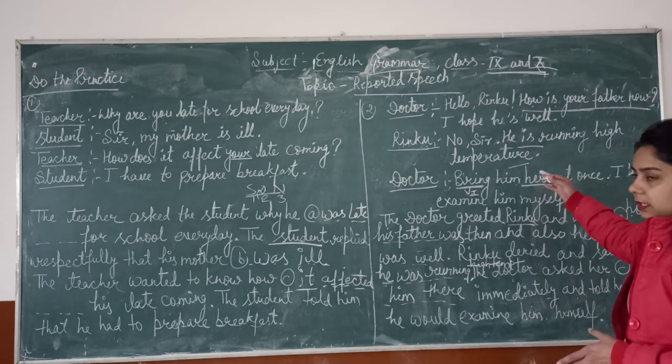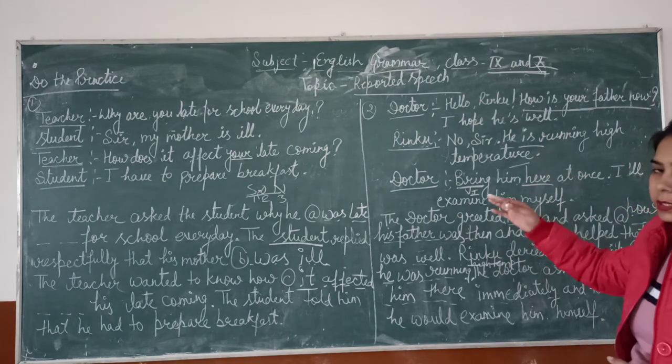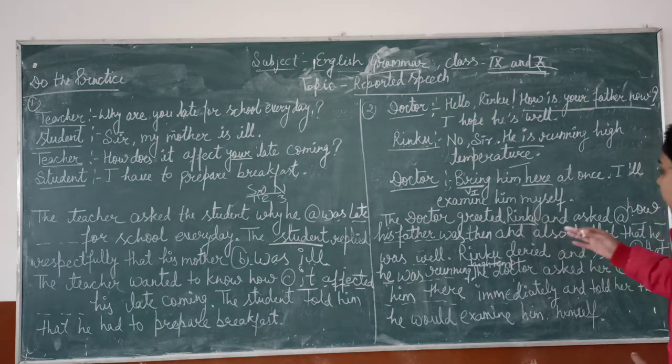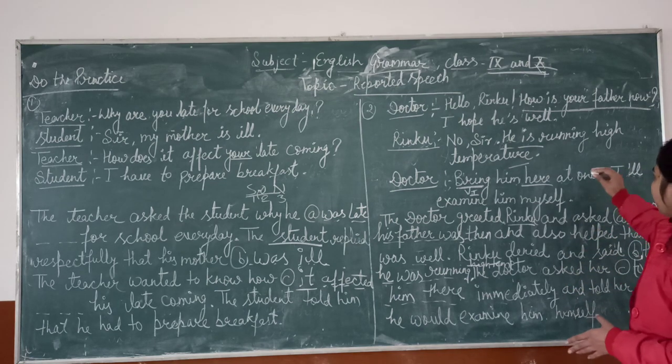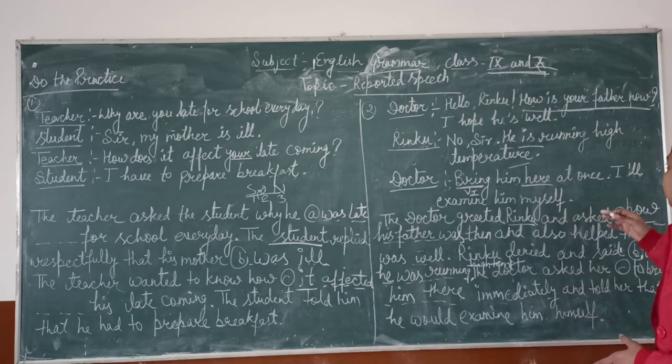Now this direct speech will be changed into indirect speech. So the doctor greeted Rinku and asked, how is your father now? We have to use the connective how. After writing the connective how, we make a simple sentence.